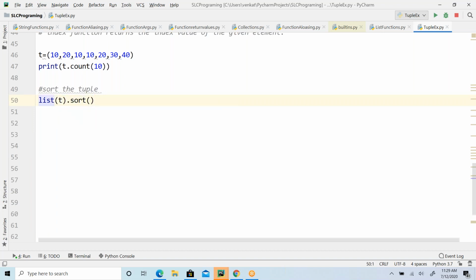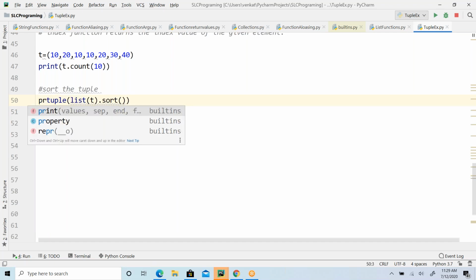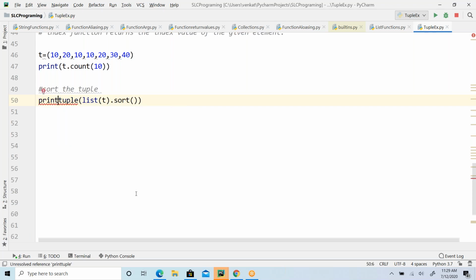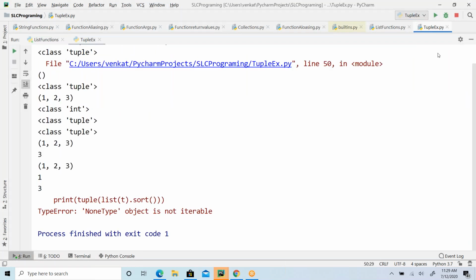Now the complete result you can convert back into a tuple. It's all about conversion, because directly you cannot modify a tuple. If it is a list, directly you can apply sort. If you want to do some operations on a tuple, you have to play around with this.